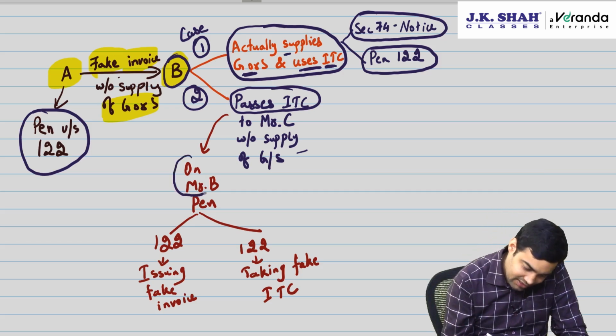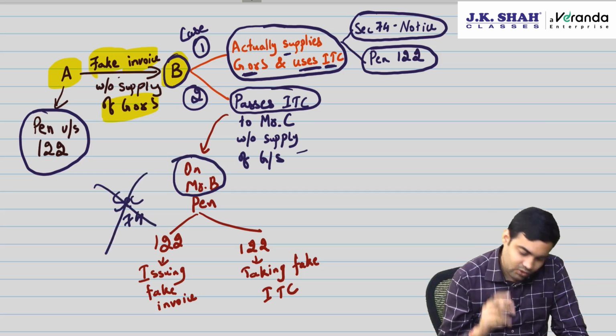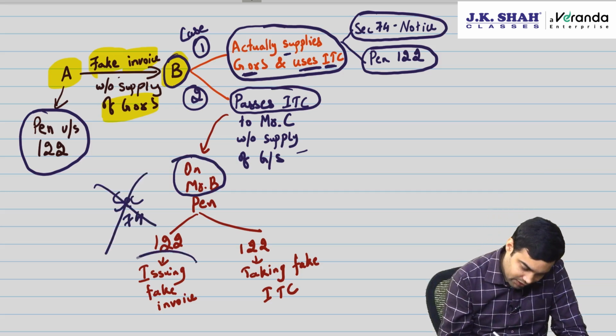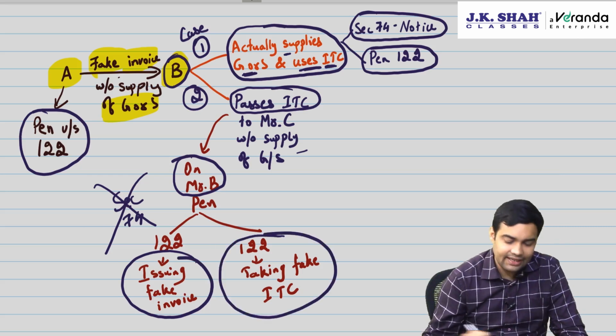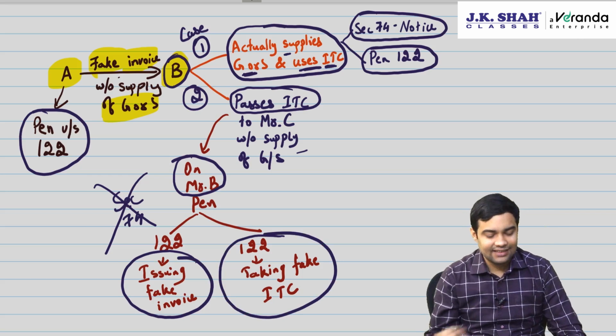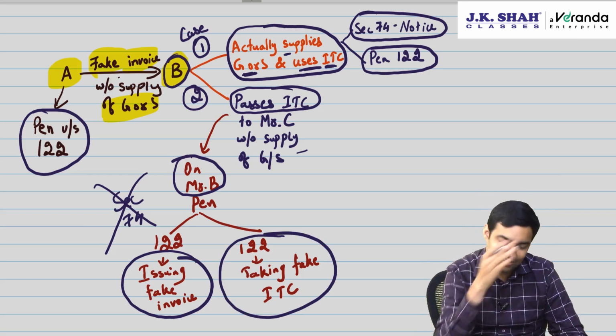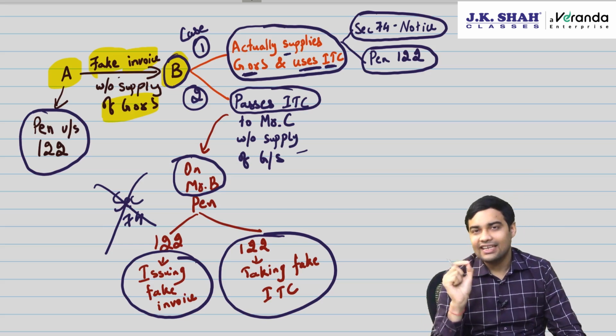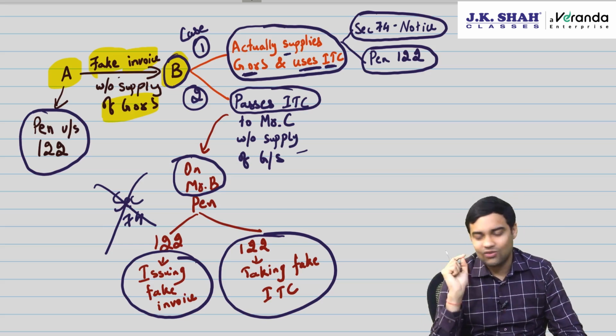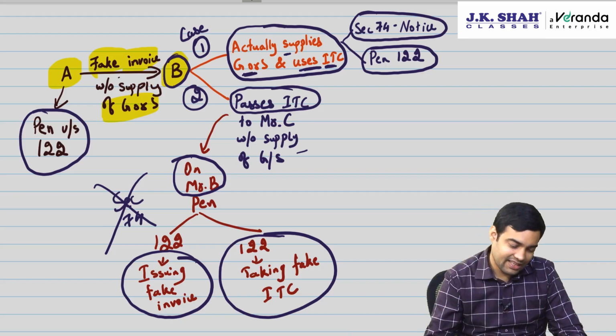So on B there will not be any section 74 notice. There will only be penalties. 122 penalty for issuing fake invoice and 122 penalty for taking fake ITC. Then again C, there can be 2 scenarios and the chain can go on. A very important circular case study. Writing practice is required for this kind of question.